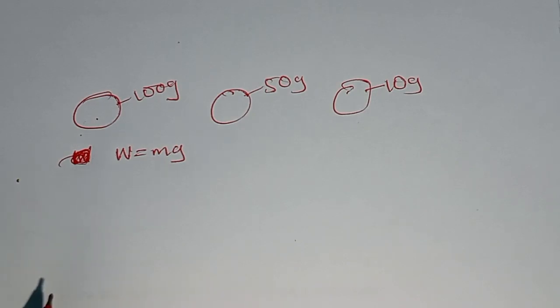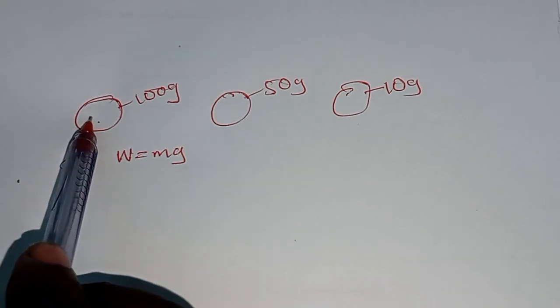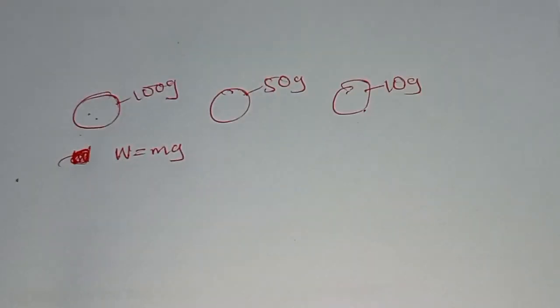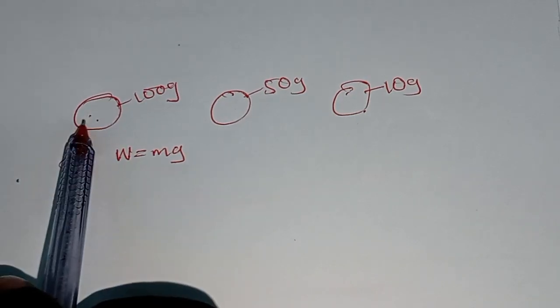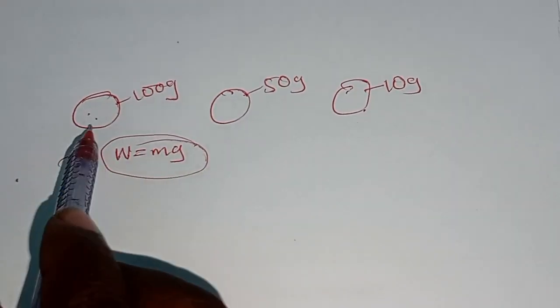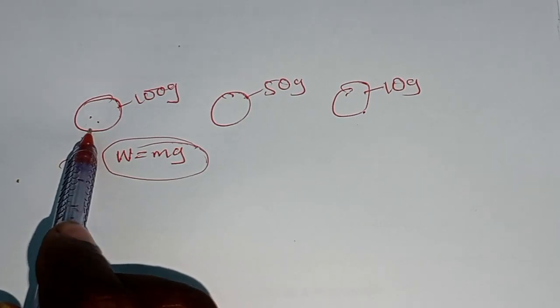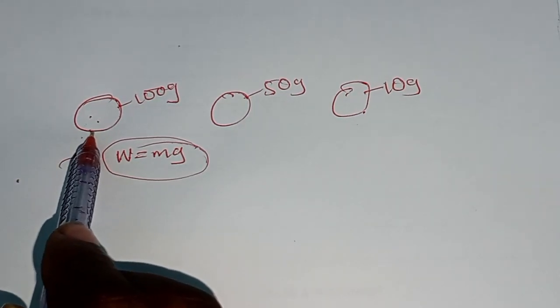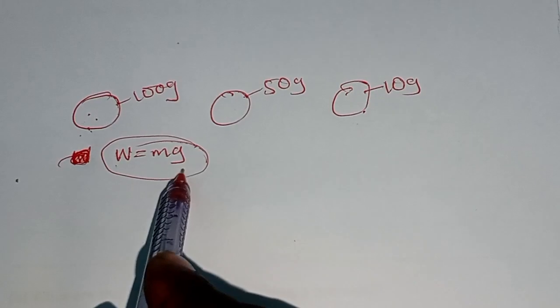That is the first thing. You convert each mass piece to force, or to weight, by using this formula.